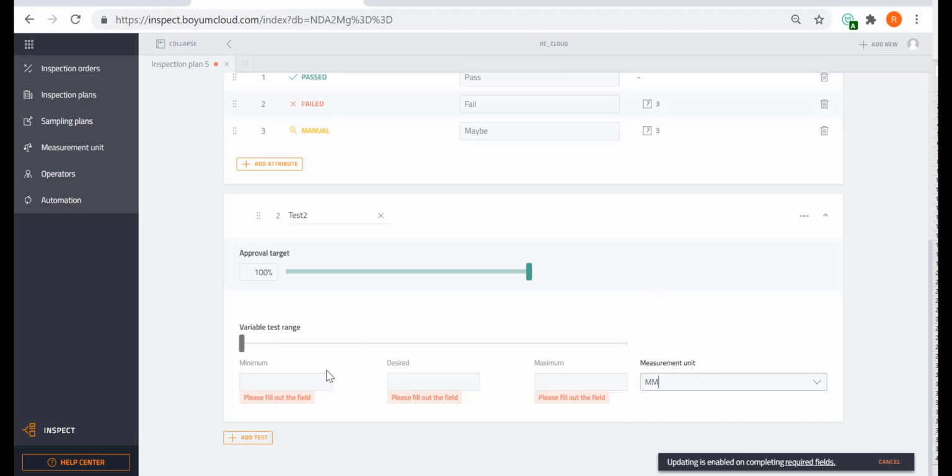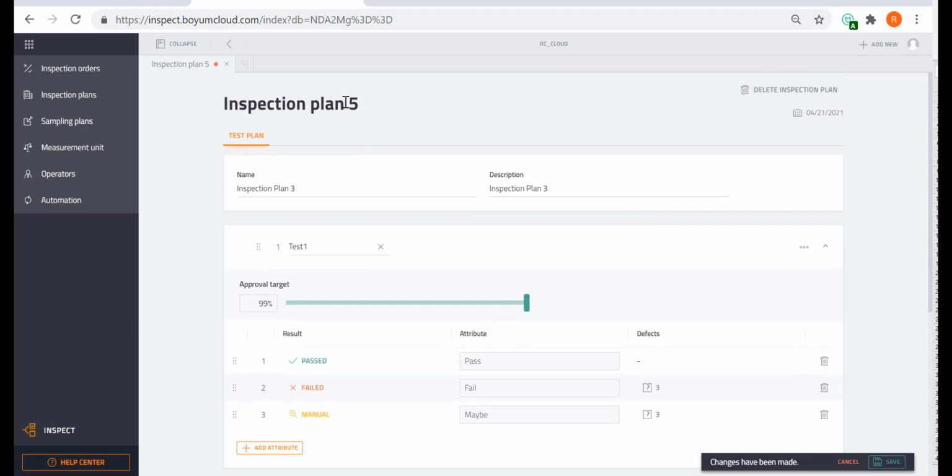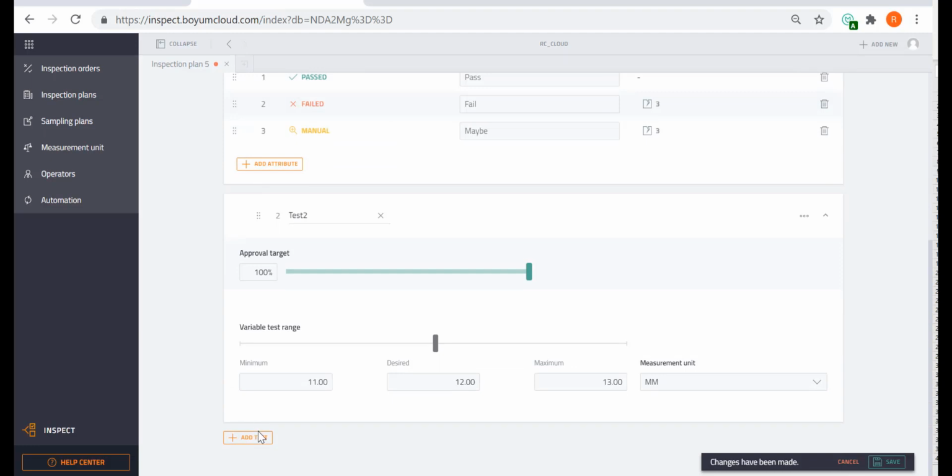So those are millimeters, and I'm gonna say the desired is 10 millimeters at the minimum. The desired is actually 12, and my maximum is 13. Okay, actually let's do 11 here. Okay, and then I'm gonna click save. If I'm done, those are all the tests I need for my inspection plan. I'm done. But of course, you can keep going and add more tests.